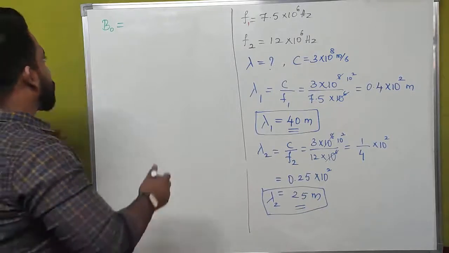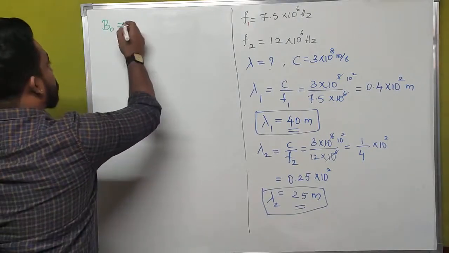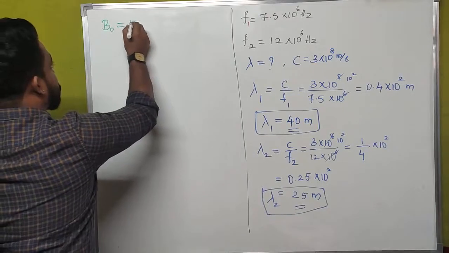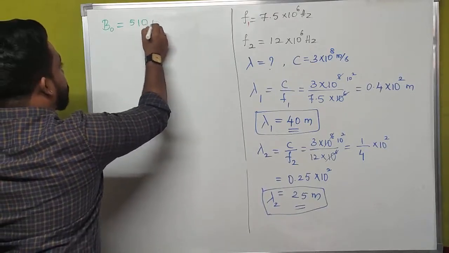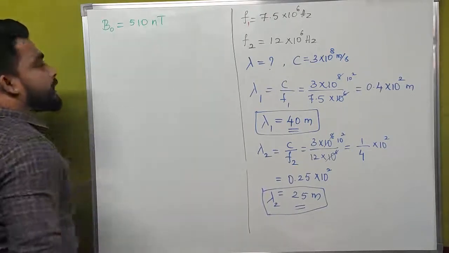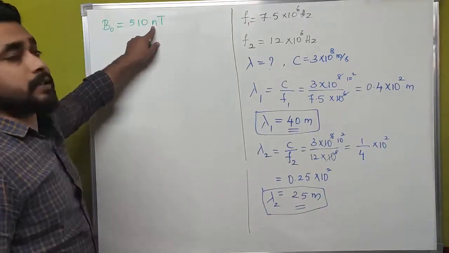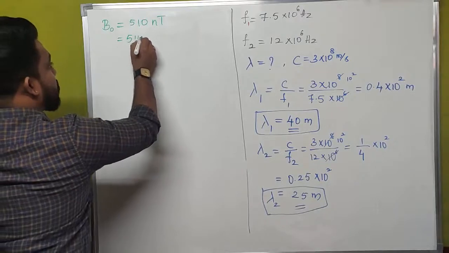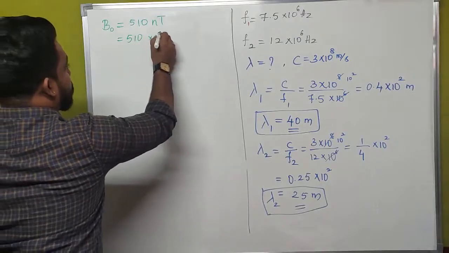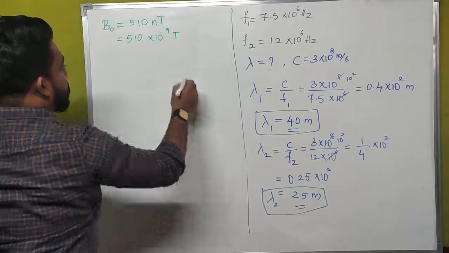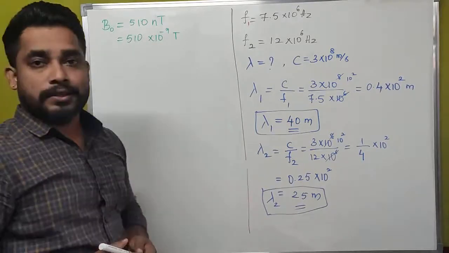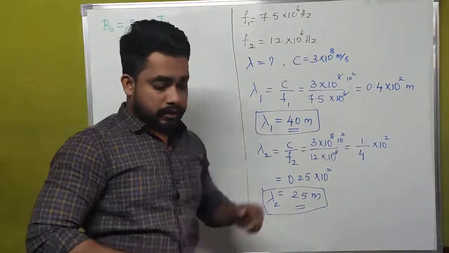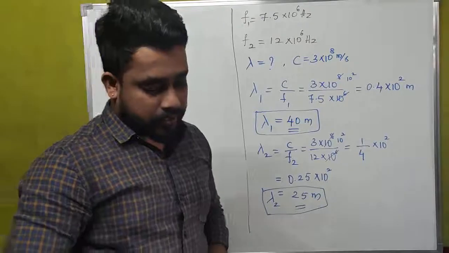That is, B naught is equal to, what is the value of B naught here? That is 510 nT. Here n means nano. What is the value of nano? Nano means 10 to the power of minus 9. Capital T is nothing but Tesla. So 10 to the power of minus 9 Tesla.